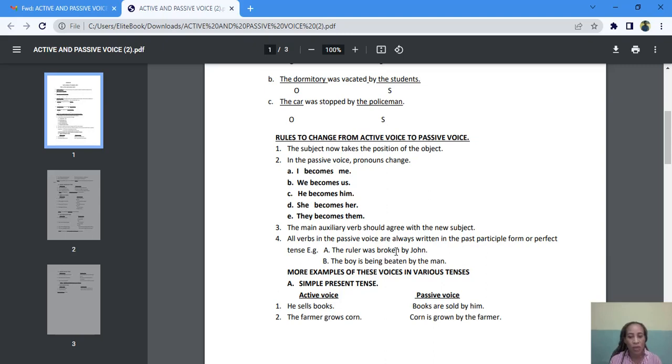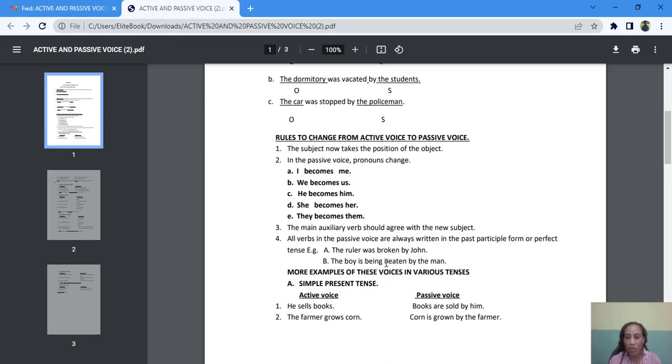Look at broken. We've learned tenses of verbs, right? We've learned the present, the past, and the past participle. This is the past participle of the verb break. So remember the rule. We always use the past participle form of the verb when we're changing from active to passive. So that is why this past participle form of break is used here. The ruler was broken by John.